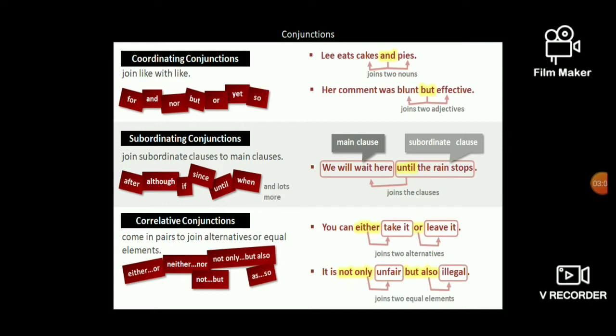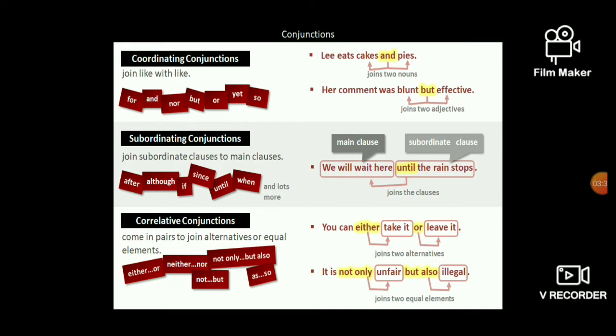We will wait is a complete statement, so you call that the main clause. Whereas the second one, if you take the conjunction out of the sentence, is incomplete. So you put the subordinating conjunction before the subordinate clause: until the rain stops.